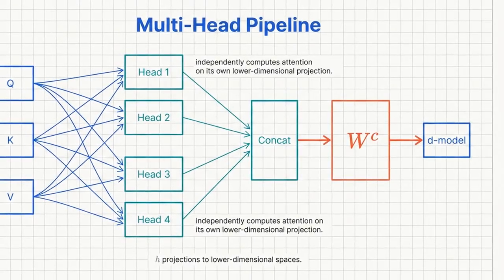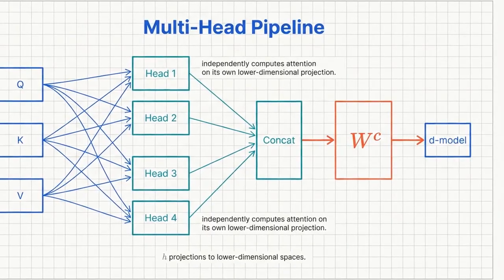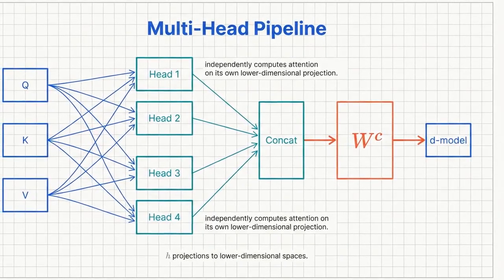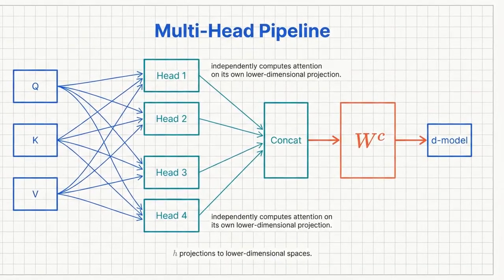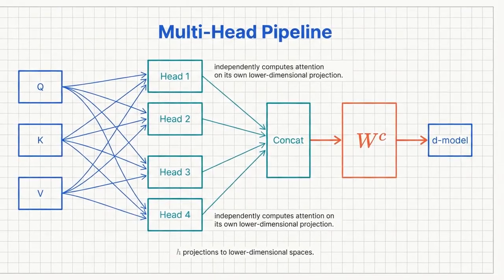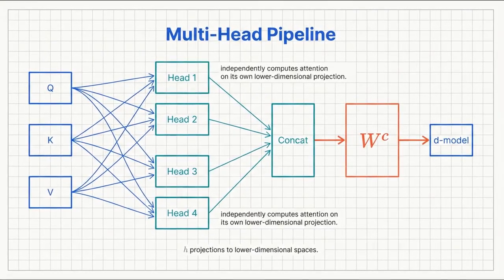To solve this, multi-head attention projects queries, keys, and values h times to lower dimensional spaces. Attention is computed on each head independently, allowing the model to track different linguistic relationships simultaneously. The outputs are then concatenated and projected back to dimension d sub model using matrix W superscript O.